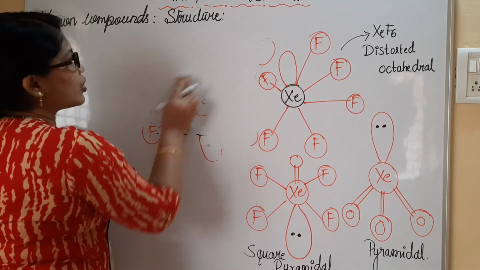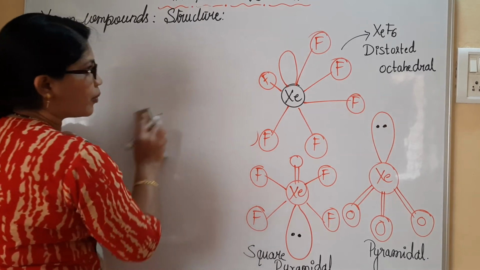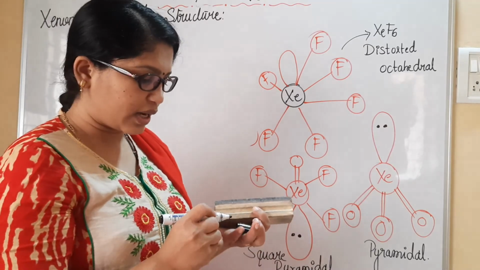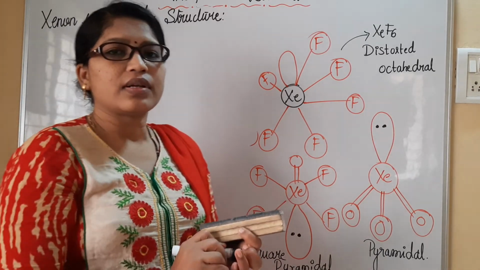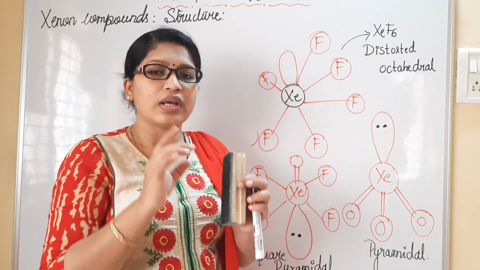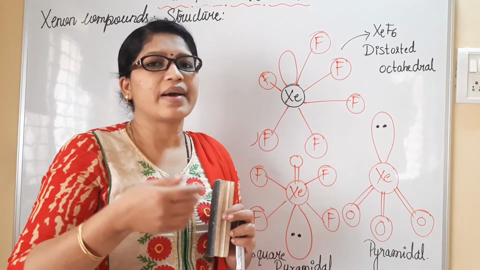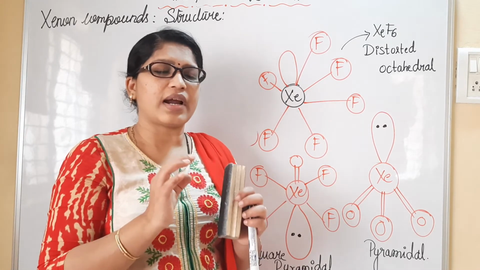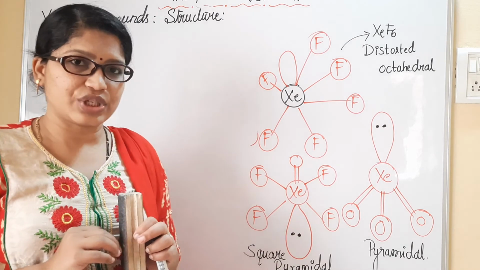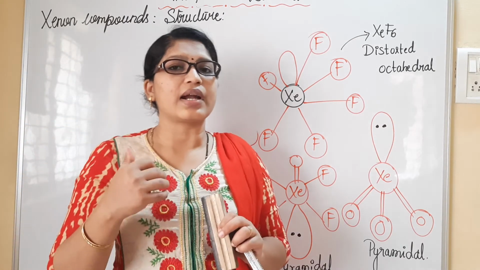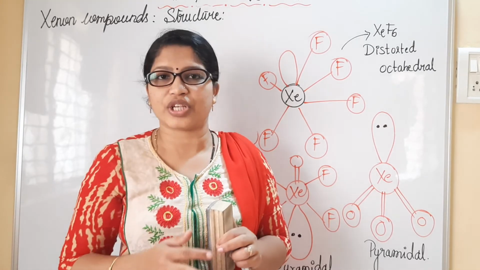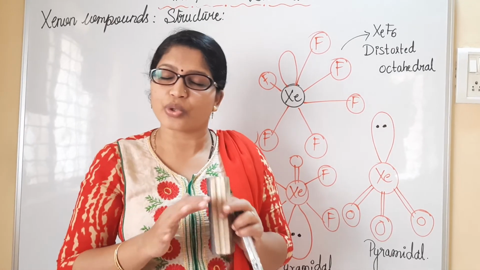That is the structure. When you consider the structure of XeF6, it is said to be distorted octahedral. We all know that whenever a central atom, here the central atom is xenon, is bonded by 6 different atoms or 6 ligands, that time they are said to be octahedral in nature. All these central metal atoms and ligands we will learn in detail in the chapter on coordination compounds. So don't worry about that one.